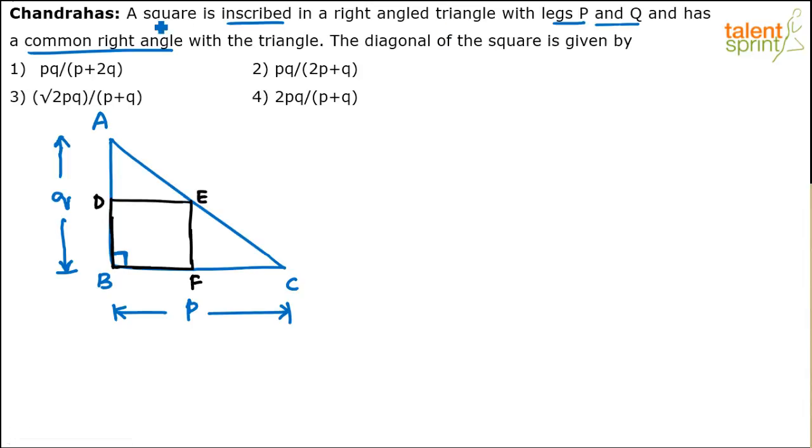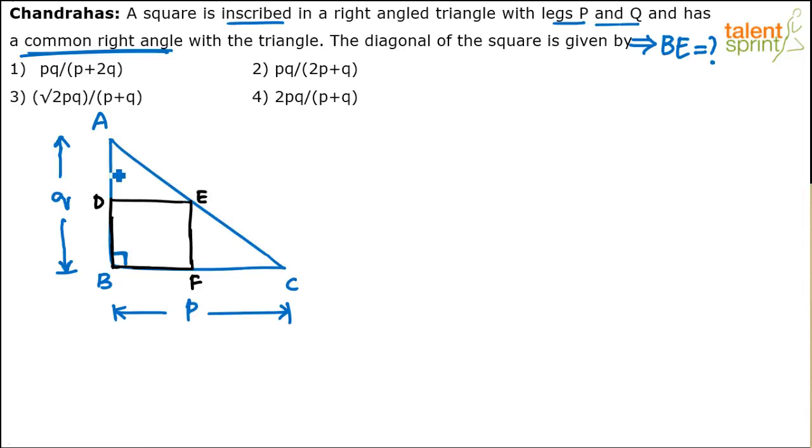One important point to be noted is that the square which has been inscribed has got a common right angle. So that common right angle here is nothing but right angle B, right? The diagonal of the square, we have to measure the diagonal of the square, BE, right? BE is equal to what? So basically he's asking us to find out BE. How do you measure BE is the question. BE, or for that matter DF, anything there.